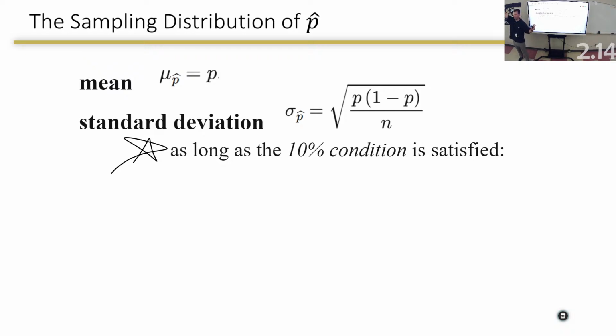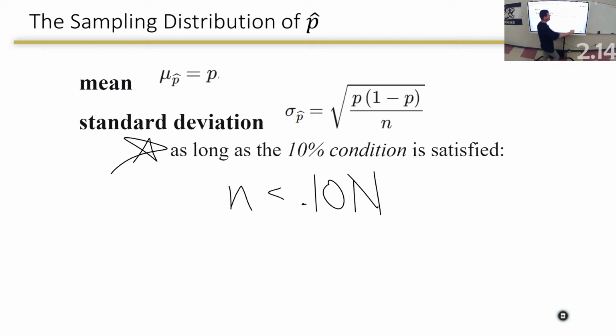N times p and n times 1 minus p have to be bigger than 10 to prove normality. This one, I want my sample size to be less than 10% of the population size. Completely different than the normality rule. My sample size needs to be less than 10% of the population.